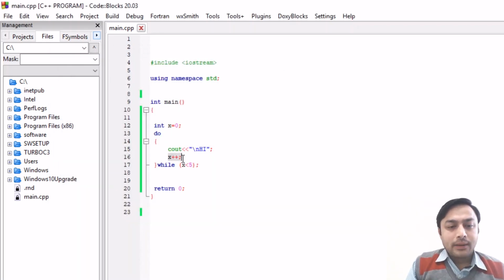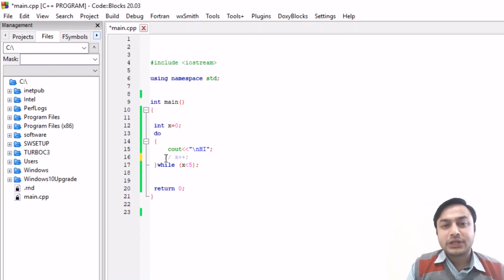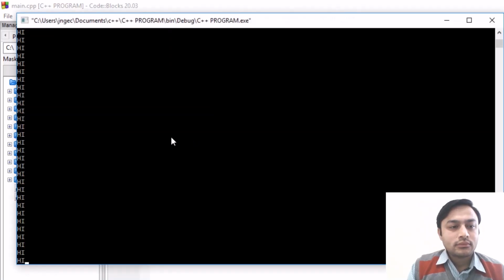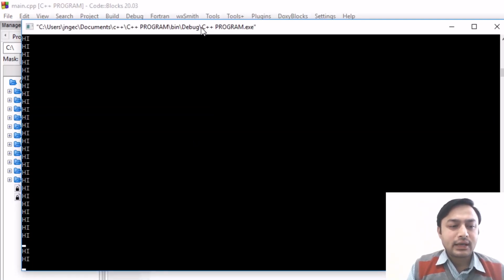If you skip this updation part, that is, when you comment out this updation part, the value of x is 0, so 0 is less than 5, and there is no incrementing, so it is an infinite loop. You can see that it will keep on printing this message, hi hi, again and again. So this is an infinite loop.